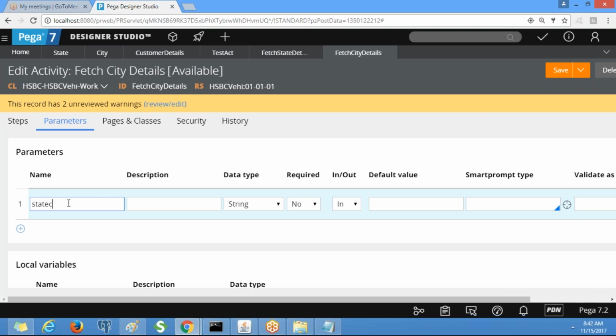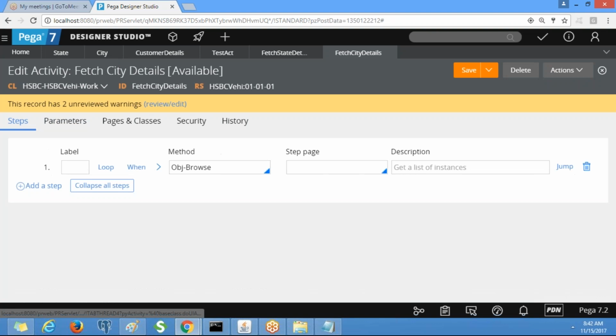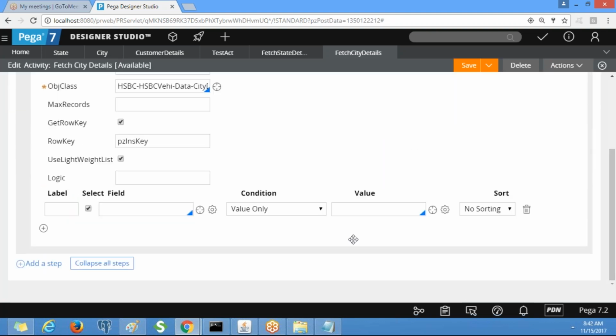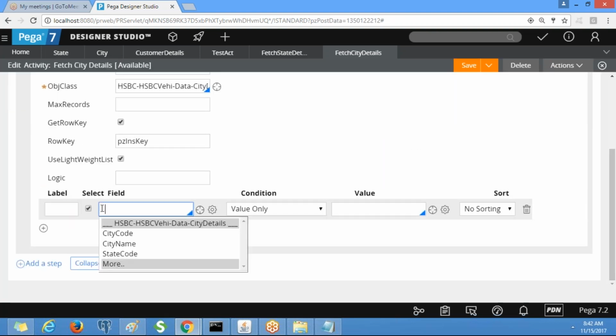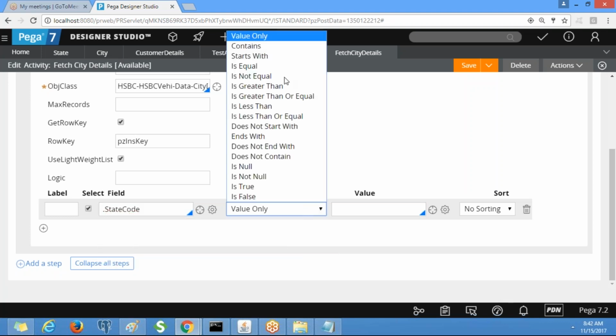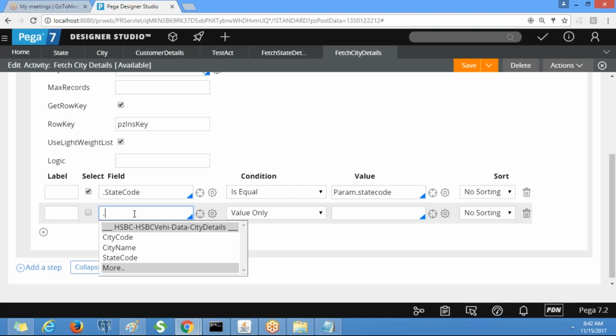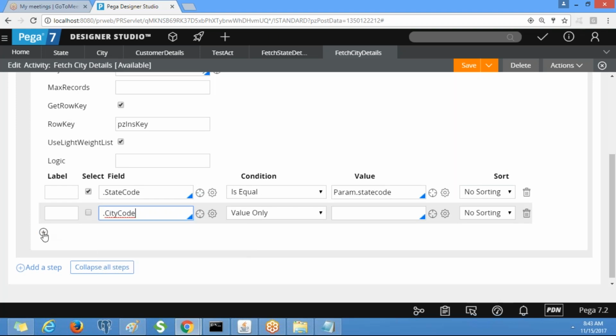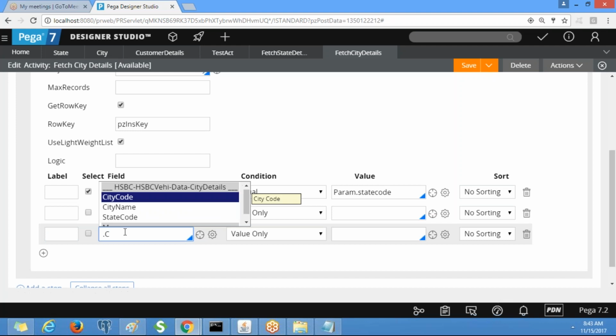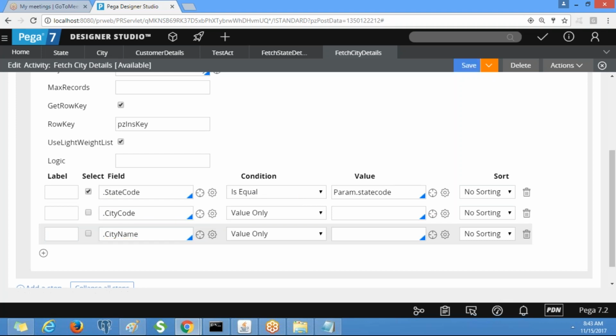Similarly, we need to define a parameter for city also. Here the parameter is state code. In the states the parameter is country, in the cities the parameter is state. Go to the steps, expand OBJ browse. Here state code is equivalent to param dot state code. Similarly select city code and city name. Save it.